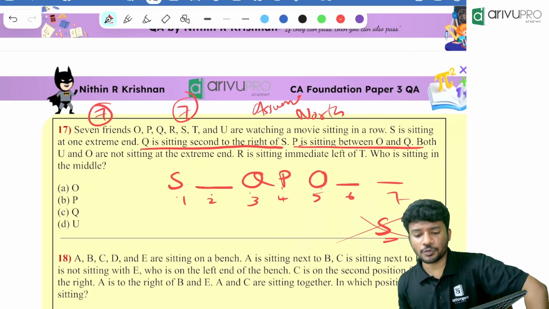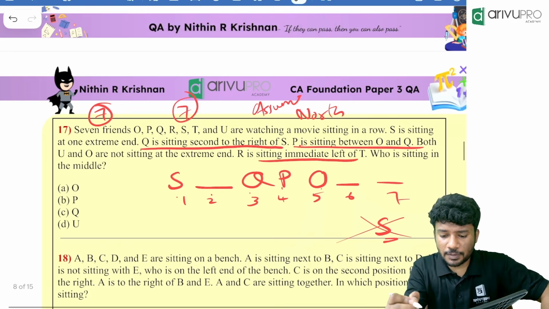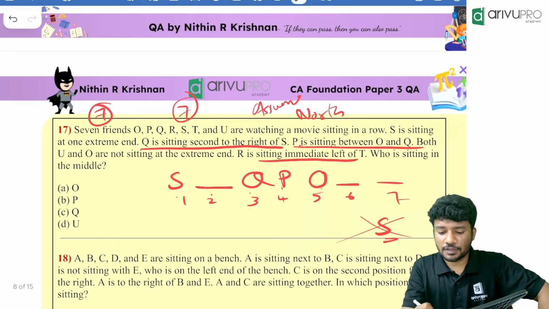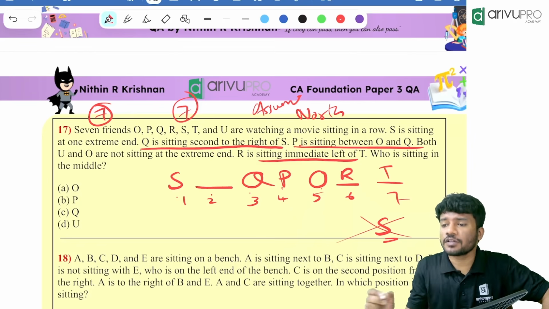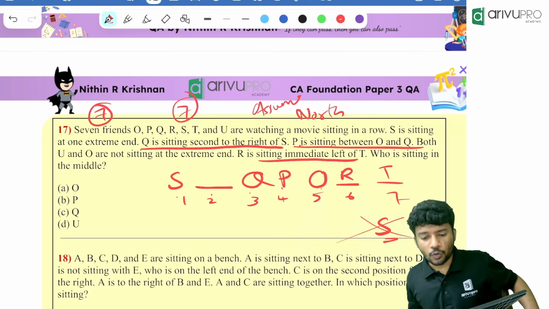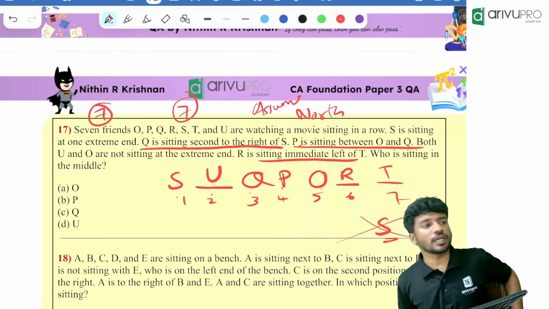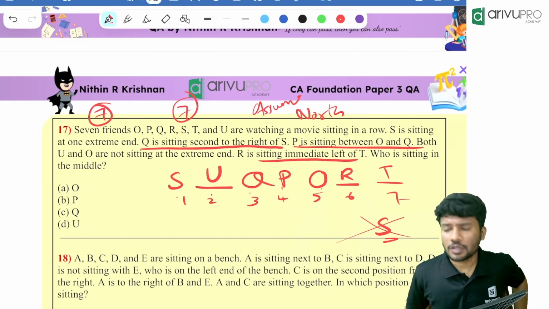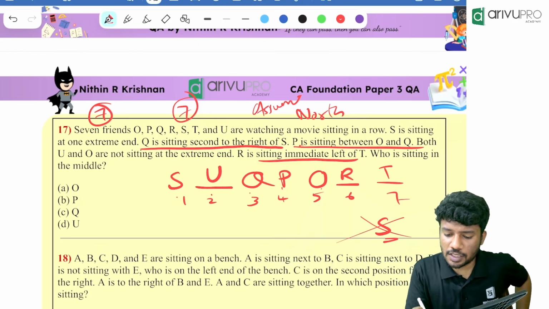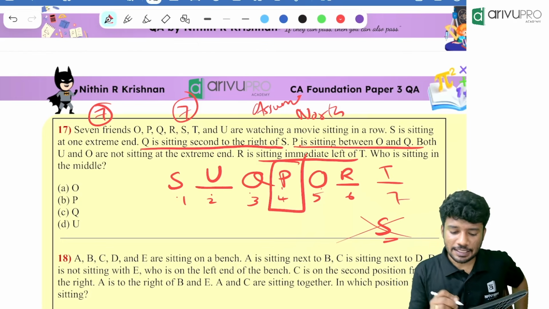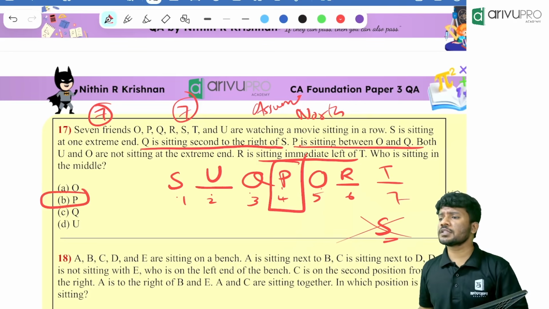Now my first question. R is sitting immediate left of T. Where will be the position of R and T? 6 and 7. So R is sitting immediate left of T. Completed. Now who is the remaining person? U is the remaining person. So he will sit next to Q. Now the question is, who is sitting in the middle? The answer is T.